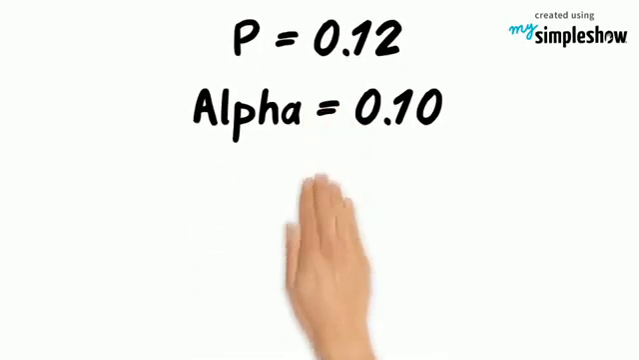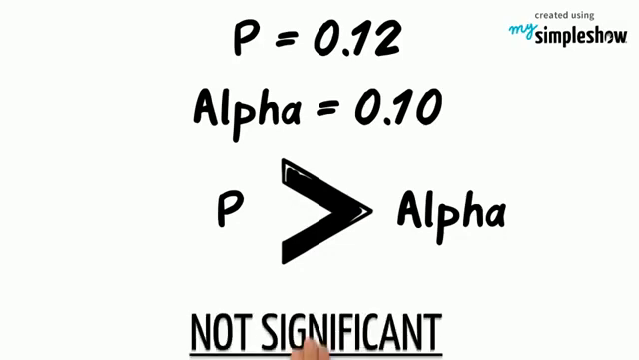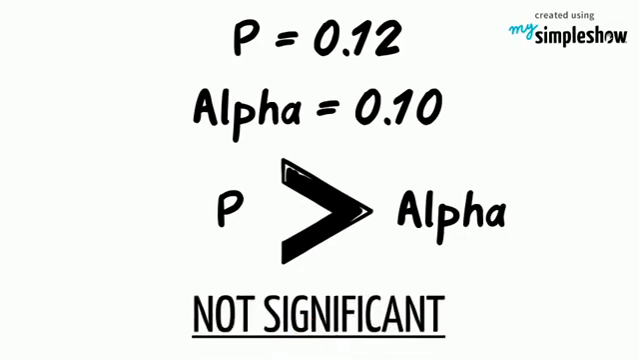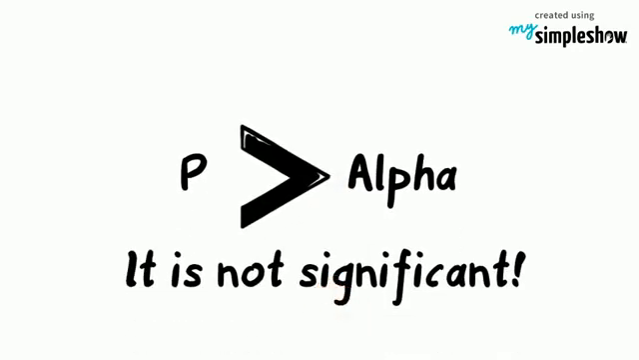What if the p-value was 0.12 and alpha was set to 0.10? Now, p is greater than alpha, which means we didn't get over the bar, we didn't cross the threshold, and p is not significant. The p-value needs to get lower than alpha in order to be considered significant. As long as the p-value is greater than alpha, it is not significant.